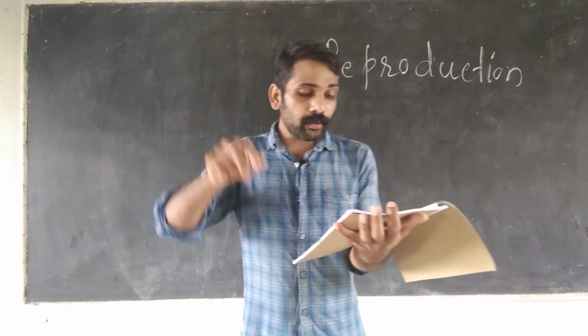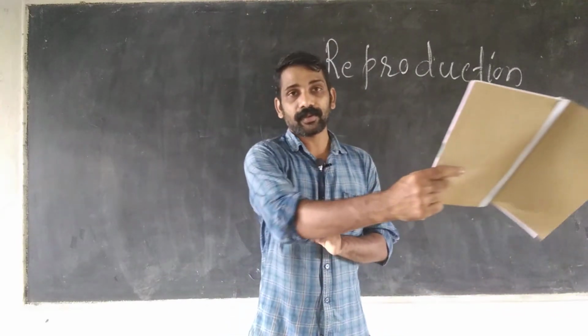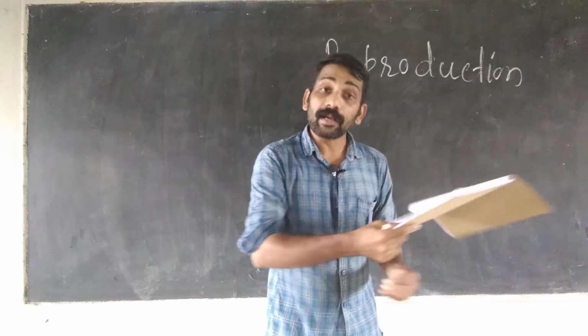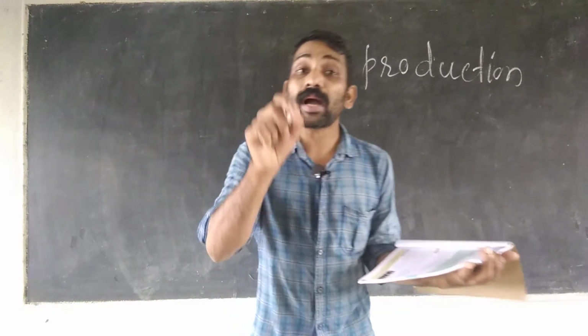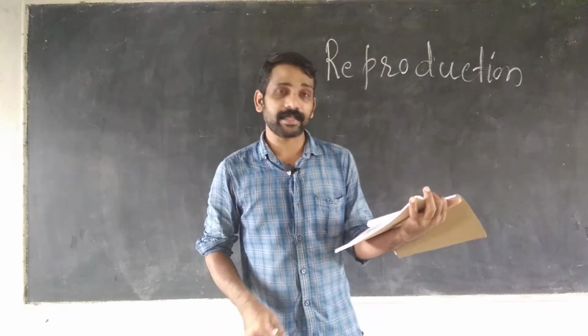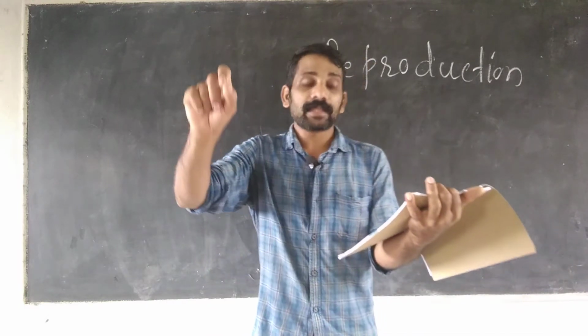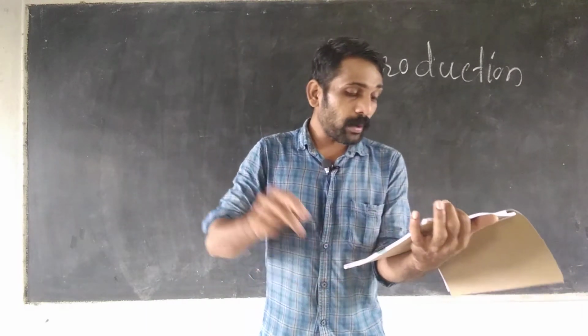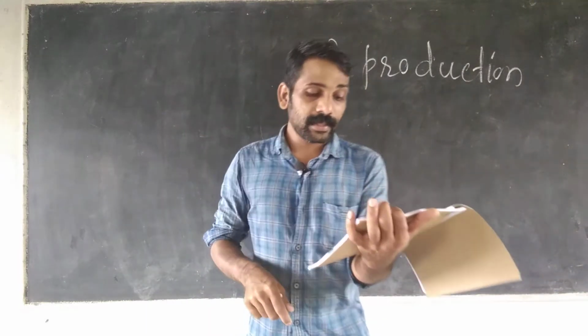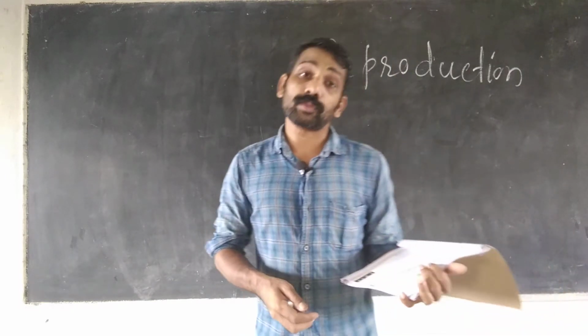Plants reproduce mostly through seeds. They produce young ones, new plants, through seeds. Some plants reproduce through other parts of the body such as stem, leaves, roots.